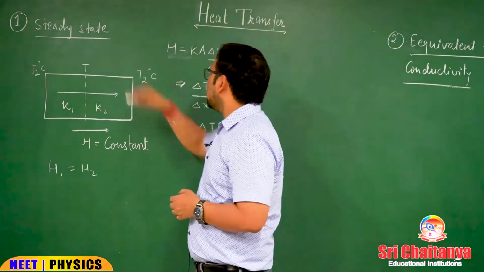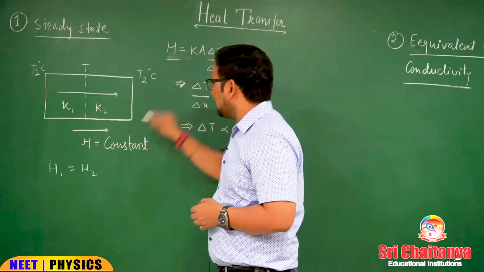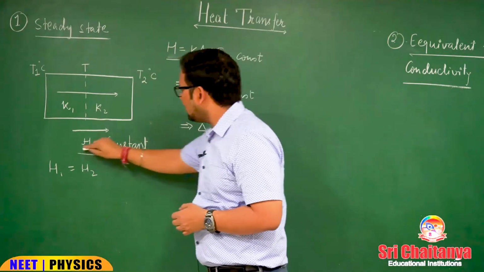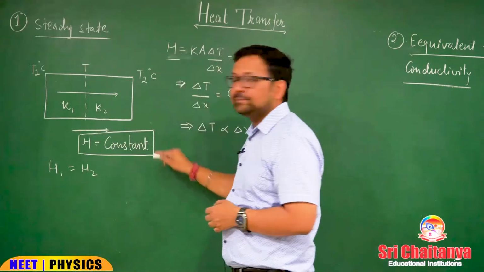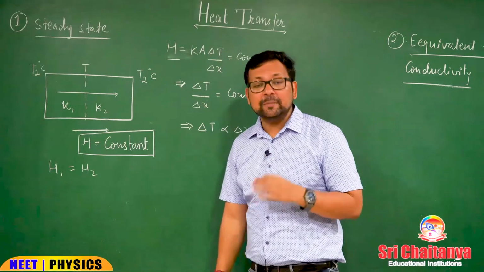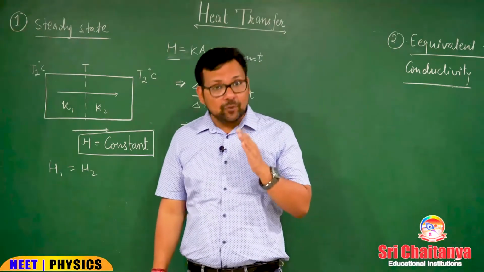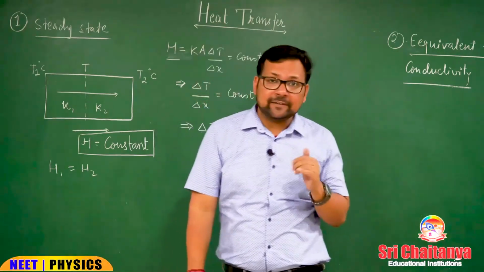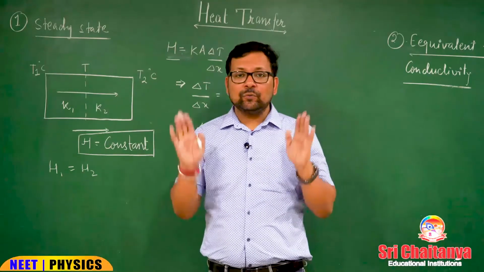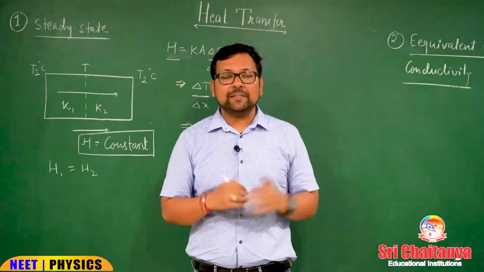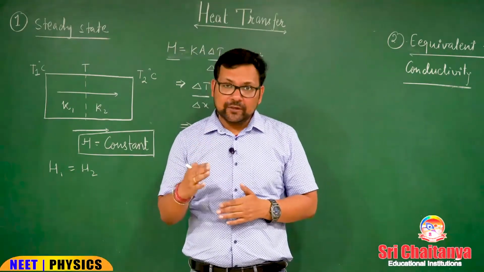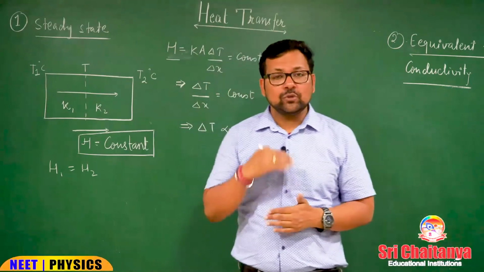Steady state is when heat current H, you can see here, is constant. Heat current is constant means the rate of flow of heat is constant, meaning heat is still flowing but at a constant rate. It is not like the heat flow becomes 0 and heat is not flowing. This is not the case. Heat is flowing but at a constant rate, a uniform flow.